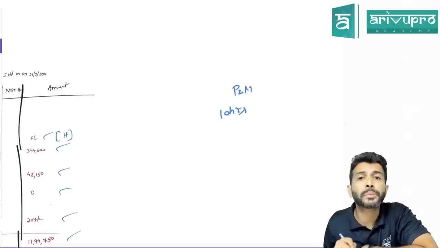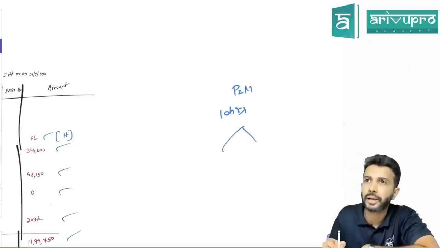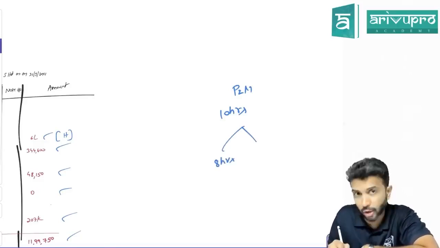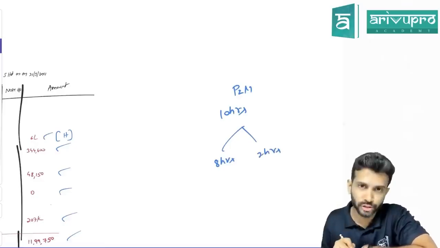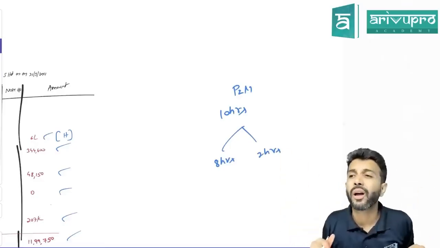They are planning to use that machinery every day for 10 hours. Will the holding company tell the subsidiary company, I have 80% control in you, so for the first 8 hours I will tell you how to use the machinery, and for the next 2 hours you decide the way you want to use it? Does it work like this, or does the holding company only have full control?